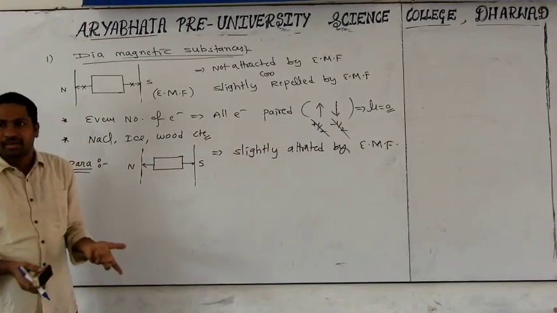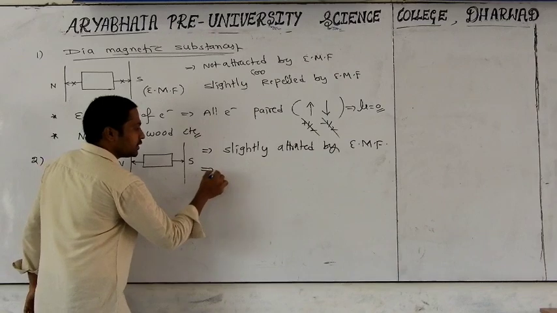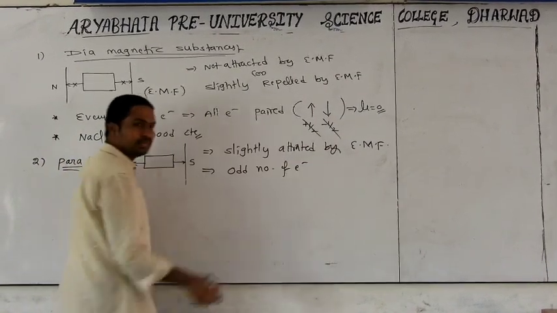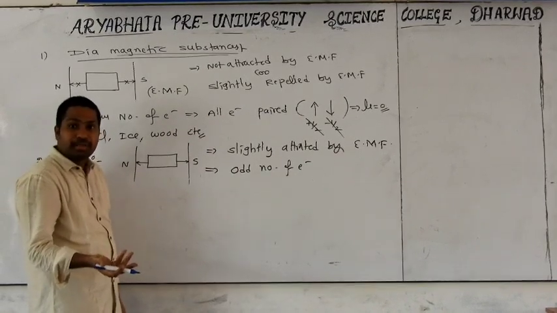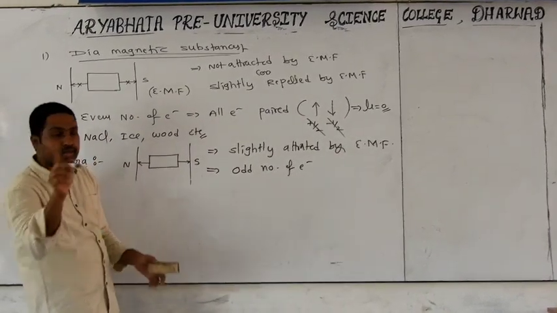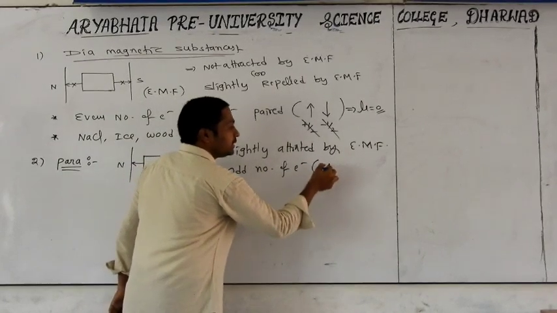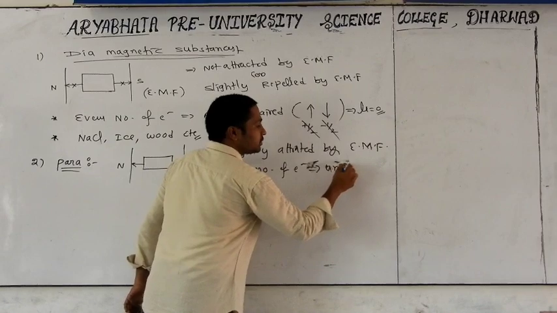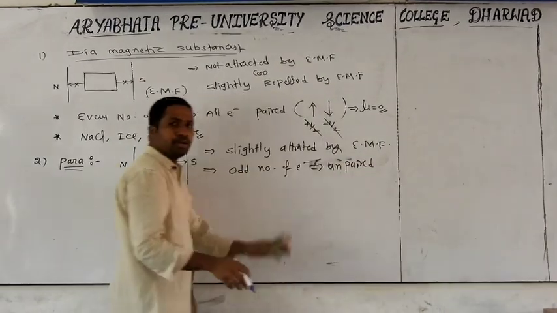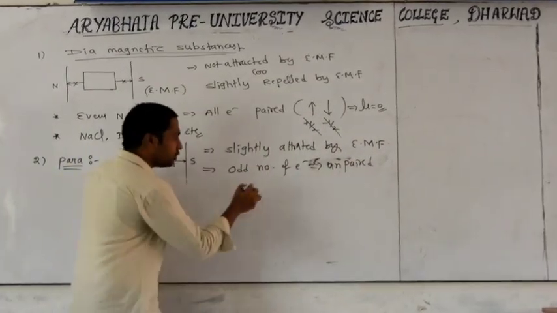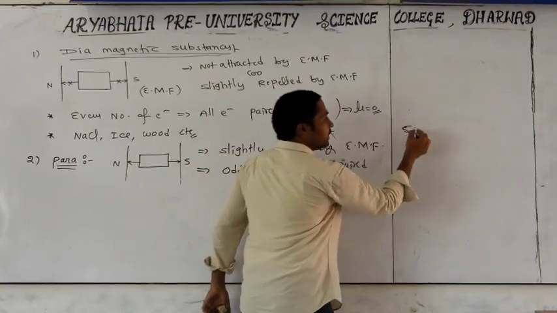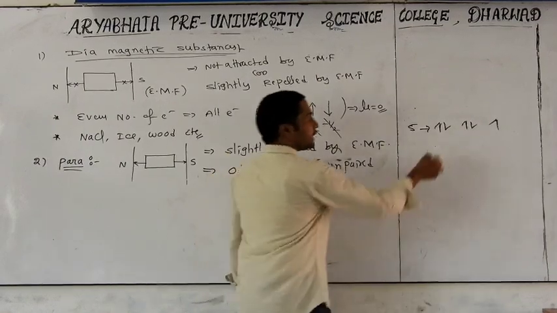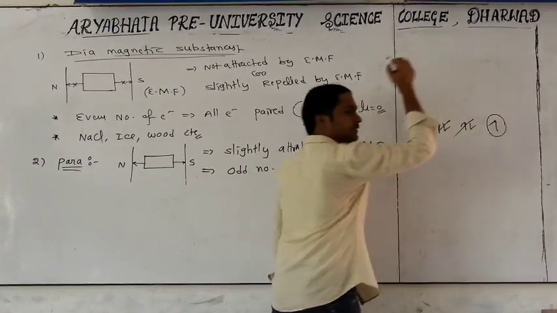Why does this happen? Because the substance has an odd number of electrons. With an odd number of electrons, some electrons may be paired, but it definitely contains single, unpaired electrons. For example, say 5 electrons are there. How is the arrangement? 2 pairs will be there and 1 unpaired. Here cancellation takes place, but one remains.